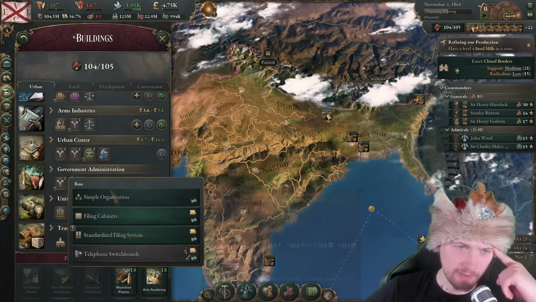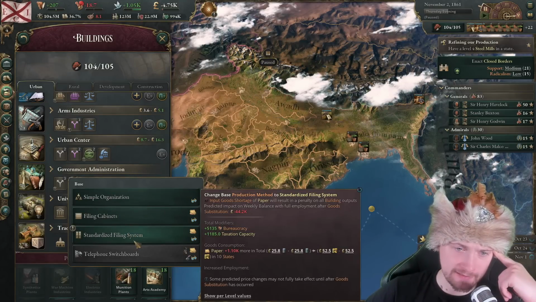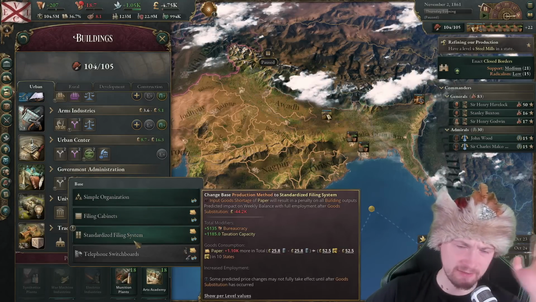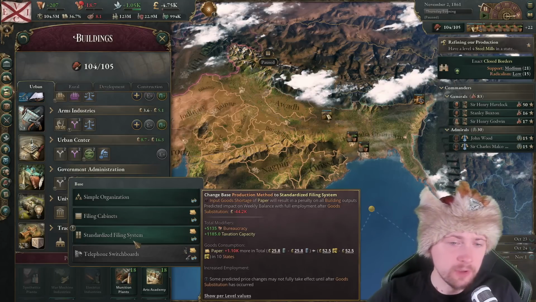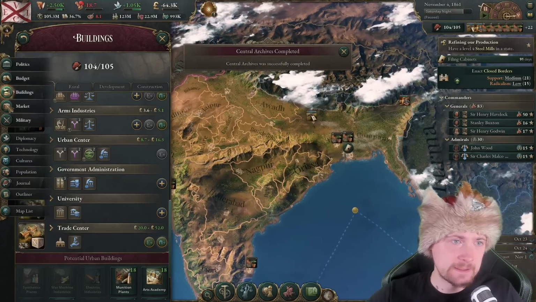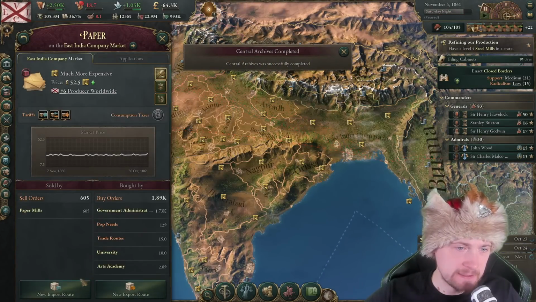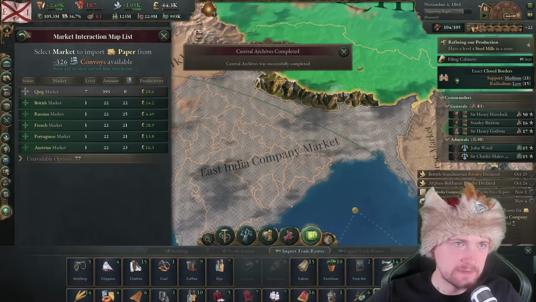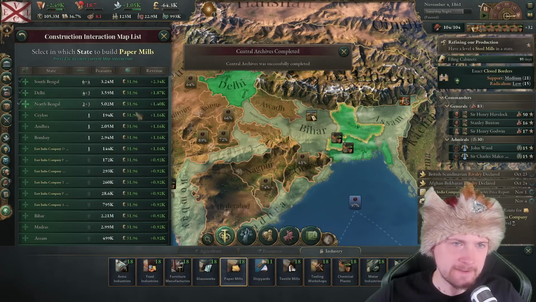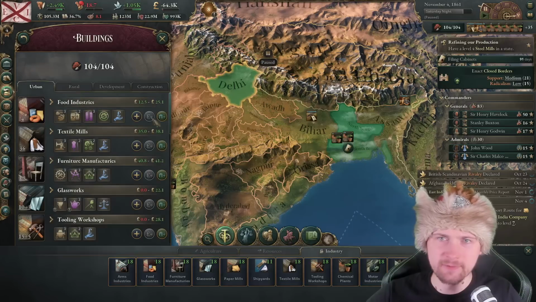I should actually improve our government administration to a standardized filing system. It's going to cost me more paper, but I don't need that much bureaucracy, and more importantly, I'll get taxation capacity. I think we might need a little bit more of this paper, so let's right away go and invest into more of the paper.